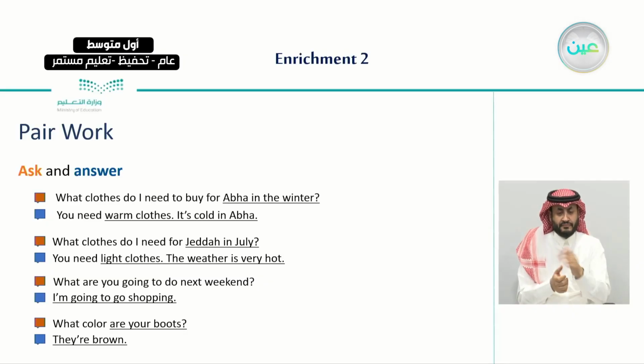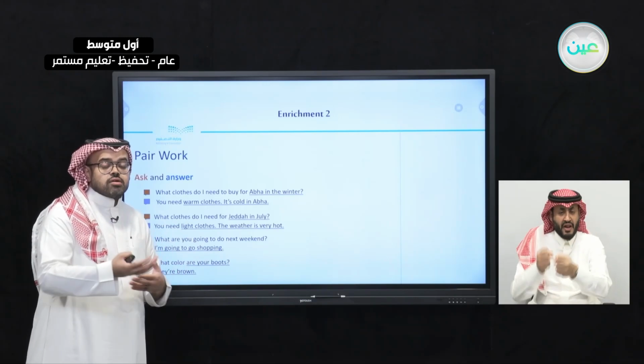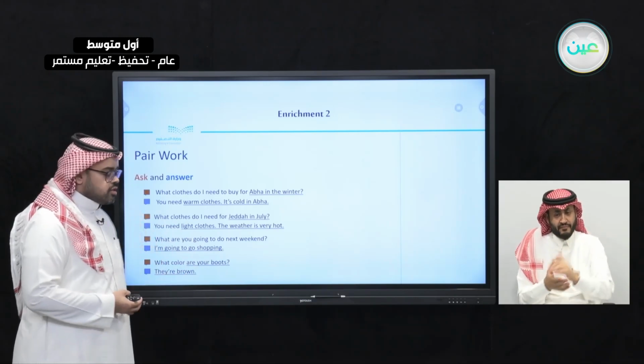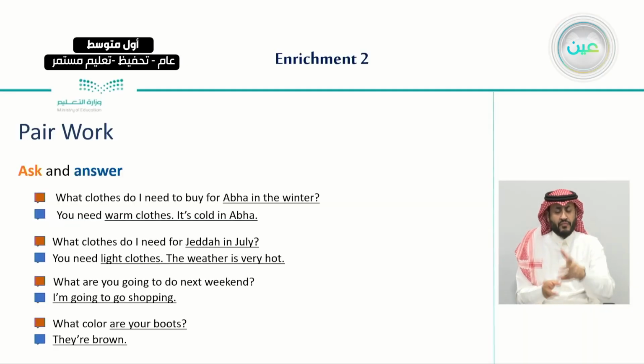Not only this, but also when we ask about our plans to buy clothes. For example, what are you going to do next weekend? I am going to go shopping. And also we learned how to ask about color. So how can we form a question that asks about color? Simply we said, what color are your boots, or what color are you going to wear, or what color are your car, and so on.